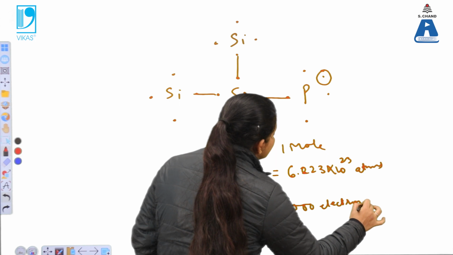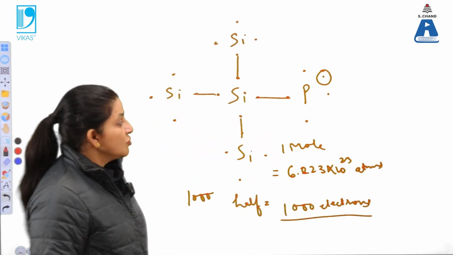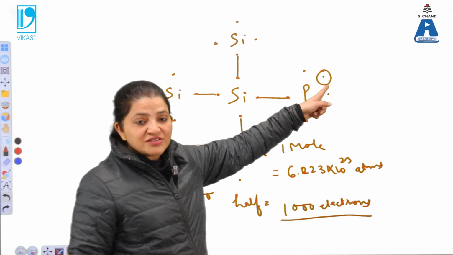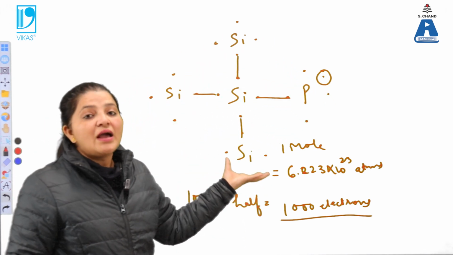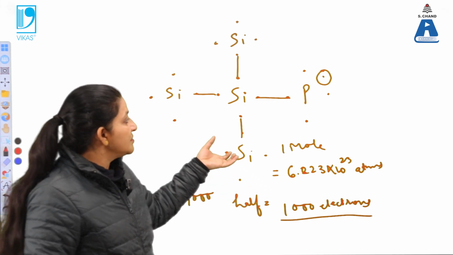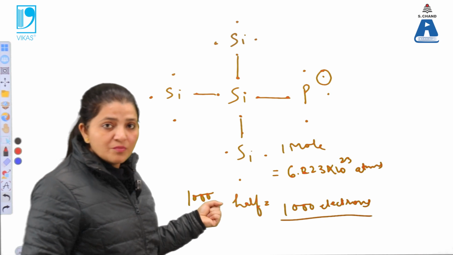So the majority charge carriers will be electrons in this case. That means electrons are extra in the material. Such kind of semiconductors are known as N type semiconductors. That means electrons are the majority carriers in such materials.